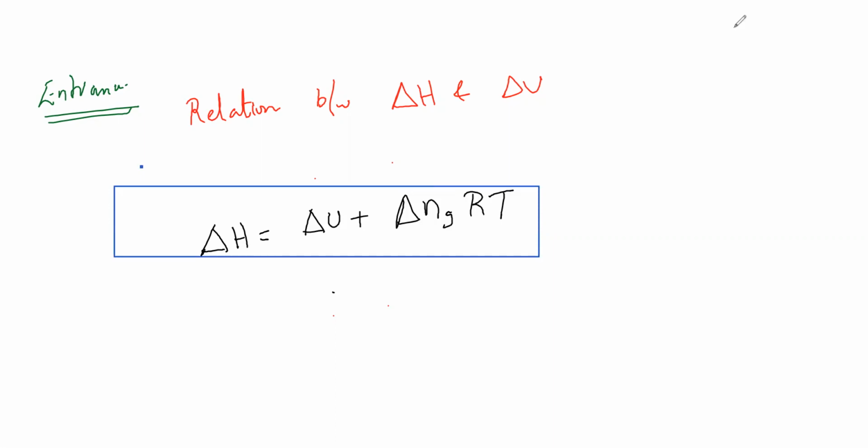So what is R, guys? Universal gas constant. Correct? In the gas chapter, I have already mentioned the same. R is the universal gas constant.